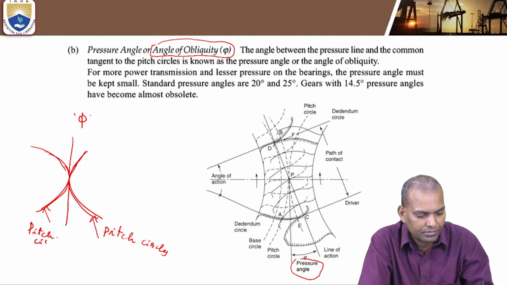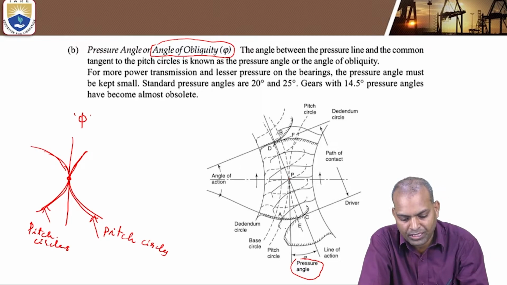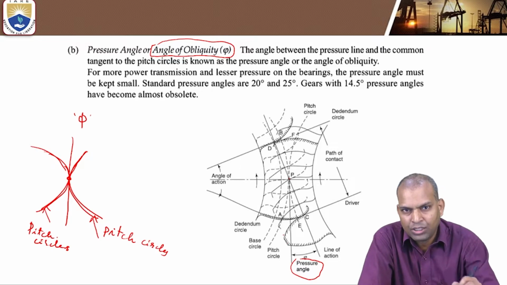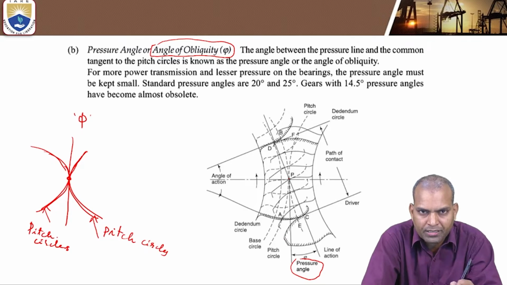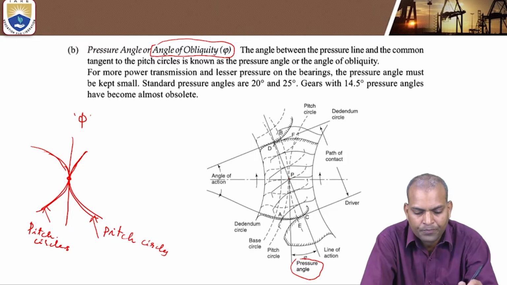The pitch circles meet at one point, that is the pitch point. The tangent passing through the pitch point of the pitch circles, that angle is known as the pressure angle. The angle between the line of action and the common normal to the pitch circle diameter is known as the pressure angle.